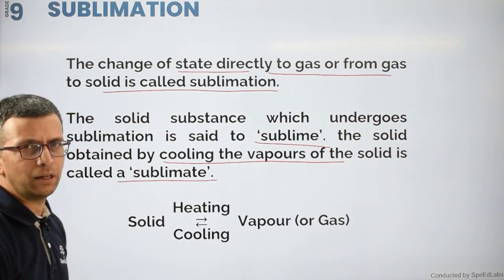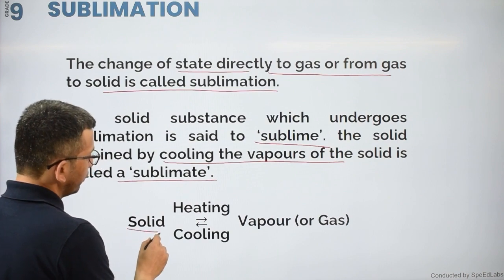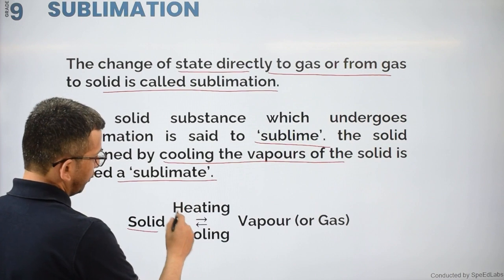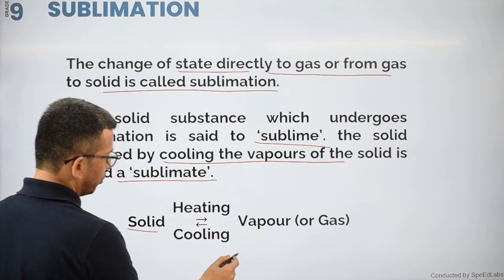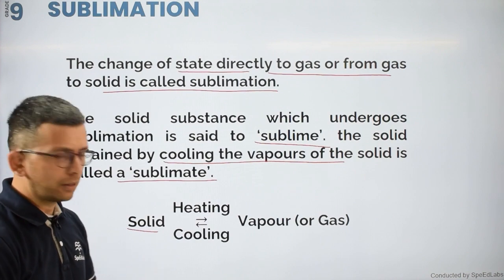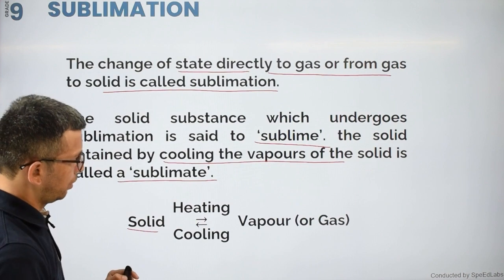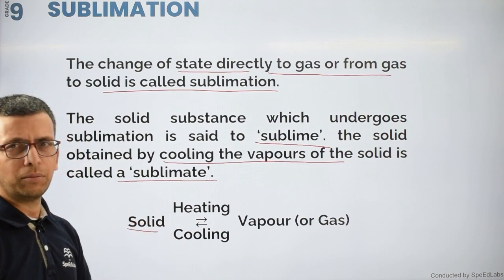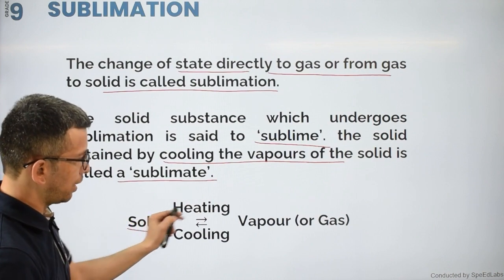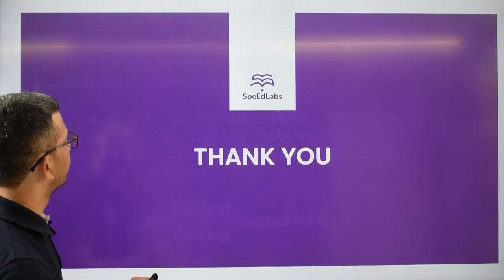So here is the summary. That summary tells me this is my solid substance. It can be converted into gas or vapor form when I heat it. If I cool it again, I will find the solid. So the important point is that I do not have any liquid state in between. This is a very important point. Solid is directly converting into gas, and gas is directly converting into solid only.